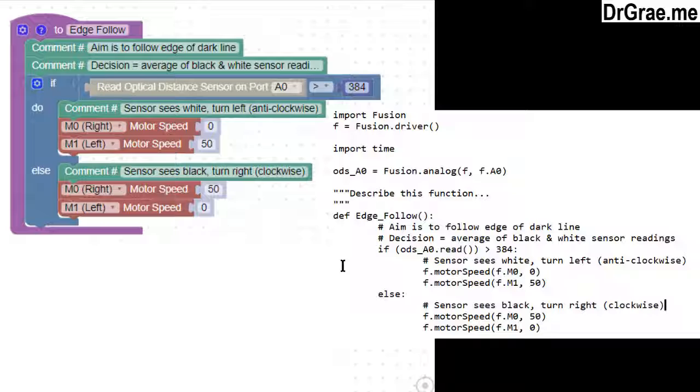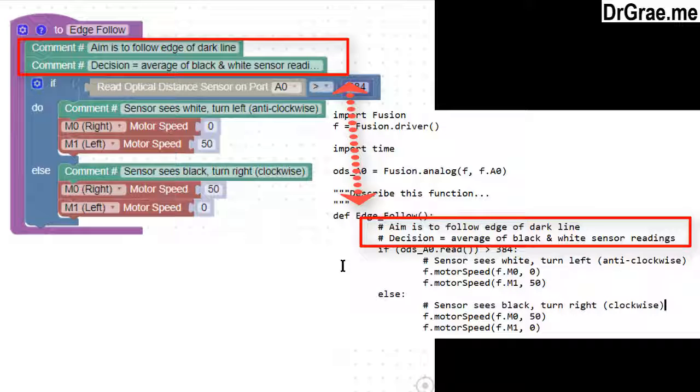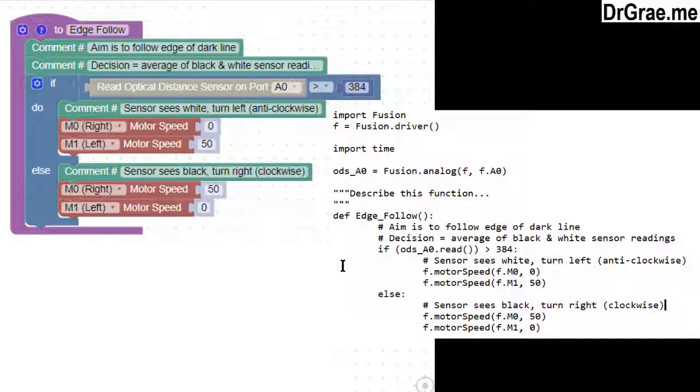In Python, we have the Edge-Follow title for the function here, followed by the keyword def, which we need at the start of every Python function. We next have two comment lines. One-line comments in Python start with the octothorpe, also called the hash or the pound symbol, and we can continue to type our comment until the end of that line. Next we have the decision statement.